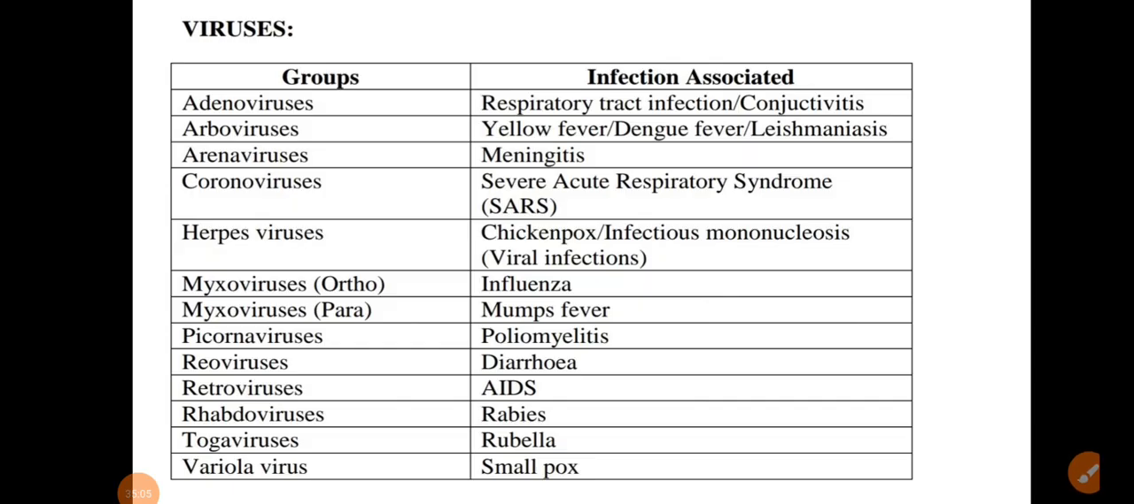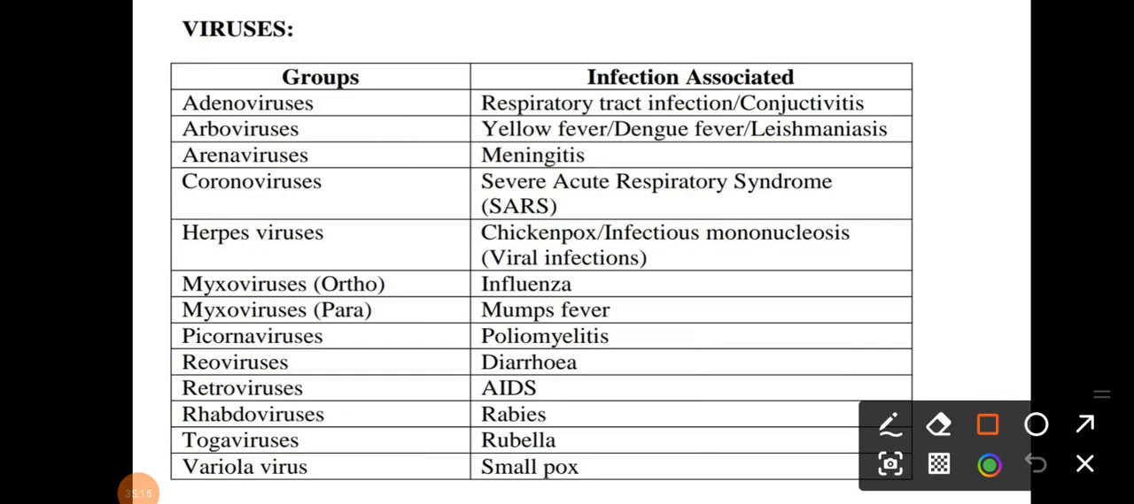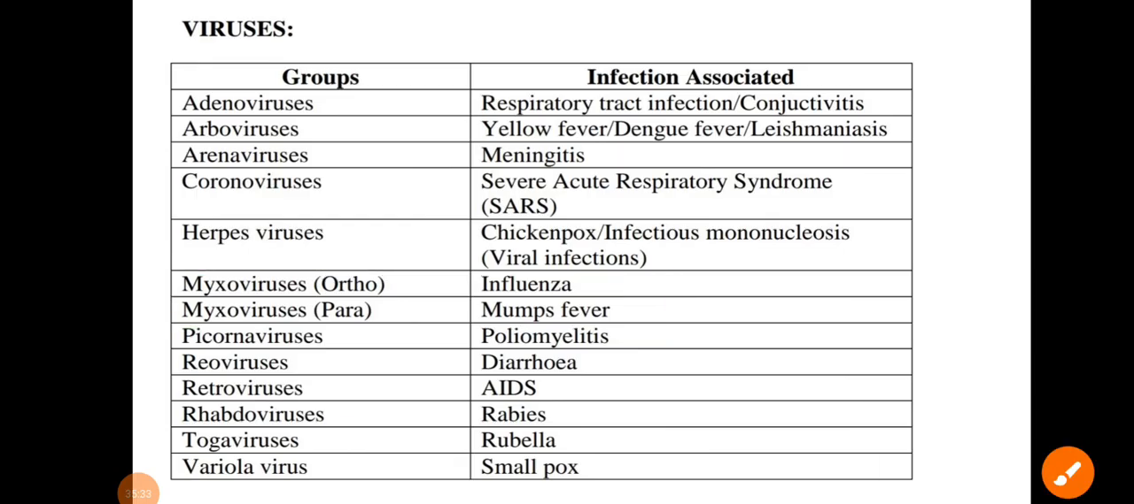Okay, here are the viruses, what kind of viruses and what are the infections associated with them. So please go through it. In 2008 this question was asked: paramyxovirus, mumps fever. Paramyxovirus, mumps fever, asked in 2008. So again here they are asking the common cold, that is the rhinovirus. So please go through these viruses and whatever infection is associated with them.